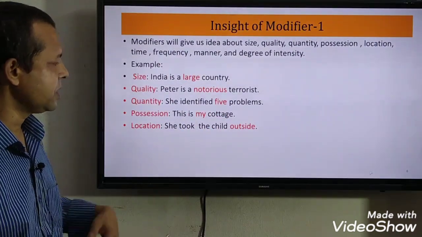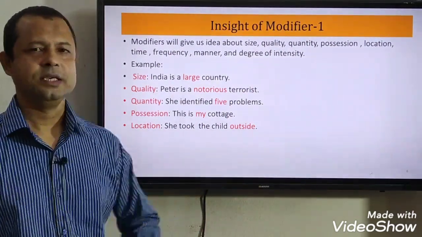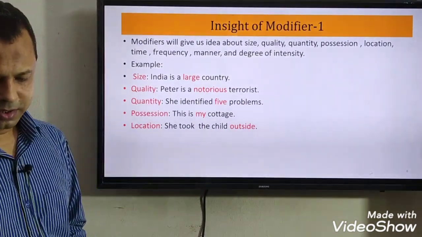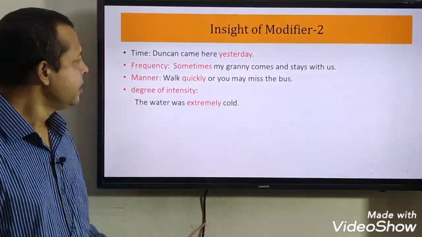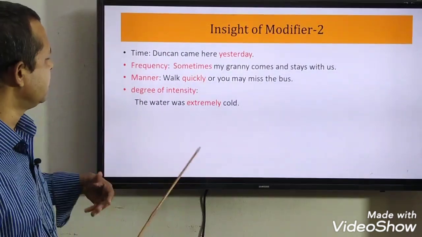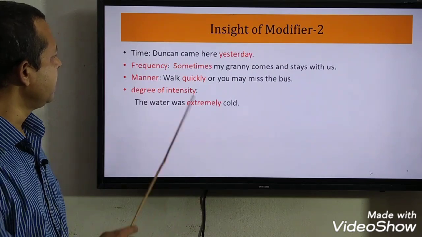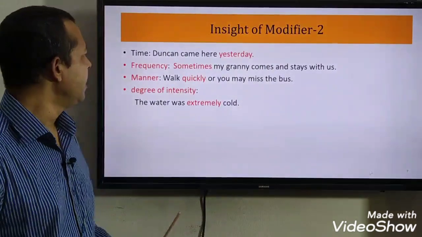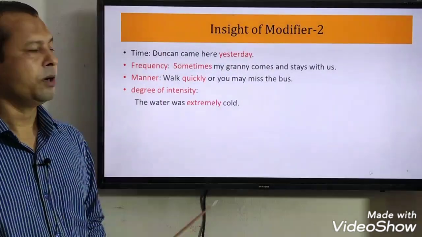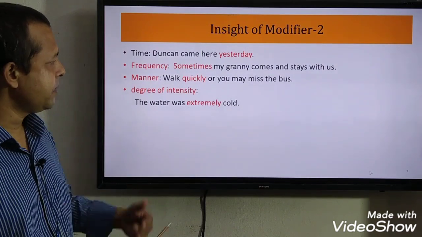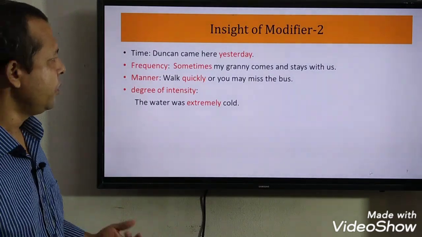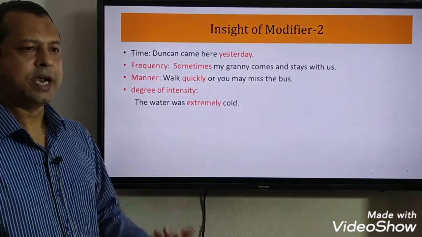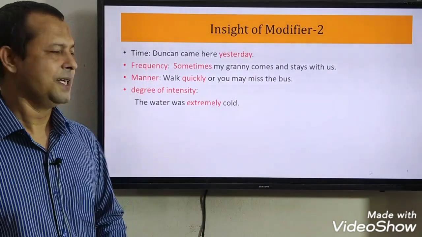Location. She took the child outside. Outside is a place. So a modifier is giving us an idea about the location also. Time. We will get an idea about time by modifier. Duncan came here yesterday. So yesterday is here a modifier, and it is giving us an idea about time. Frequency. Sometimes my granny comes and stays with us. Here sometimes is a modifier, and it is giving us an idea about the frequency of action.